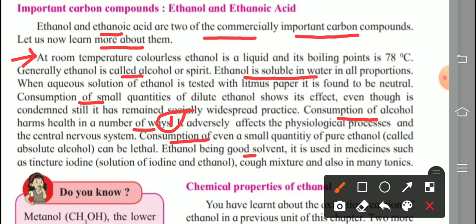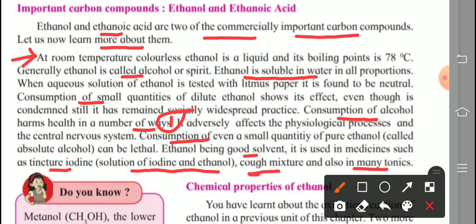Ethanol being a good solvent, it is used in medicine. So the next question asked is: what is the use of ethanol? Ethanol being a good solvent, it is used in medicine such as tincture iodine. What do you mean by tincture iodine? The meaning is given in brackets. A solution of iodine and ethanol is called tincture iodine. So it is used in medicine such as tincture iodine, then cough mixture, and also in many tonics. So this is about the physical properties, harmful effects and use of ethanol.